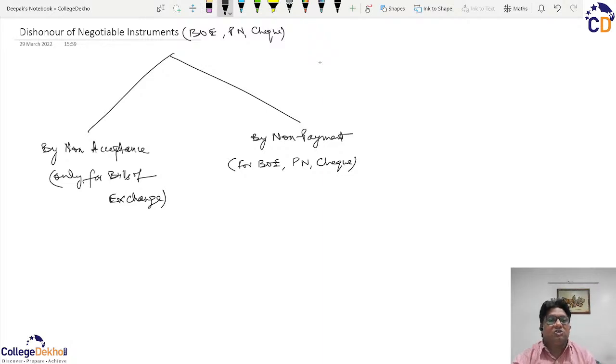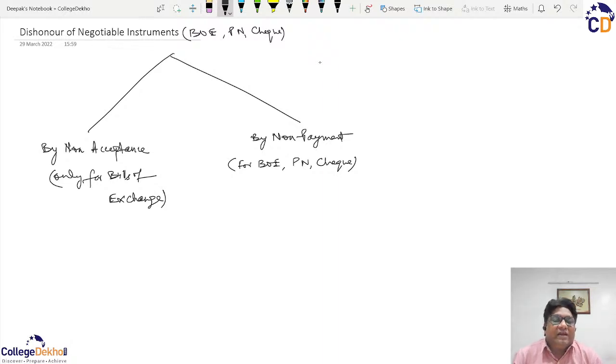So when we talk of this dishonor by non-acceptance, it is clearly told to you that this will be applicable only for the bill of exchange, because the other negotiable instruments, promissory note and check, don't require any acceptance by the drawee. Okay? And therefore we can say that a bill of exchange will be deemed to be dishonored by non-acceptance if such bill, even after being presented, is not accepted for liability even after 48 hours of valid presentment.